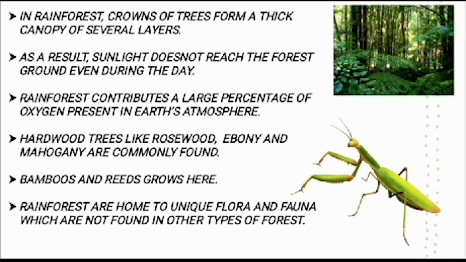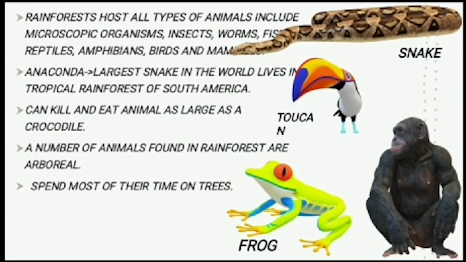Rainforests are very important for us. A large percentage of the oxygen present in the Earth's atmosphere is contributed by the rainforest. Hardwood trees like rosewood, ebony, and mahogany are commonly found in this forest. Bamboos and reeds also grow here. Besides, rainforests are home to unique flora and fauna, which are not found in other types of forests. Rainforests host almost all types of animals including microscopic organisms, insects, worms, fish, reptiles, amphibians, birds and mammals.